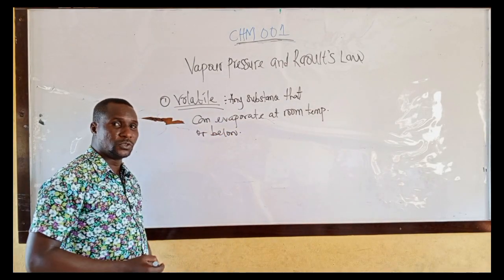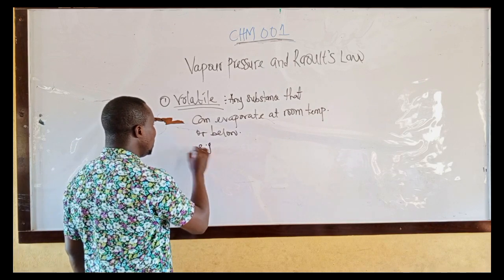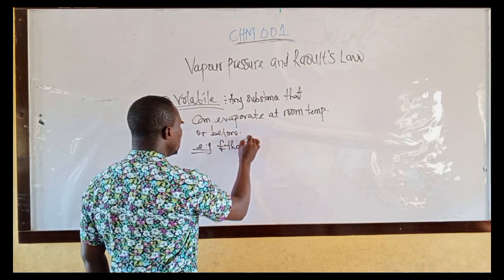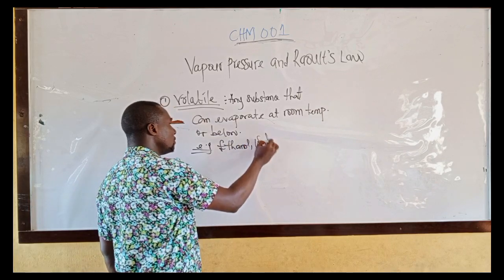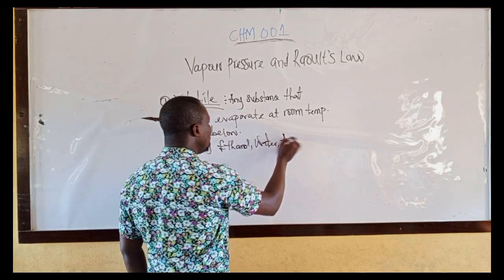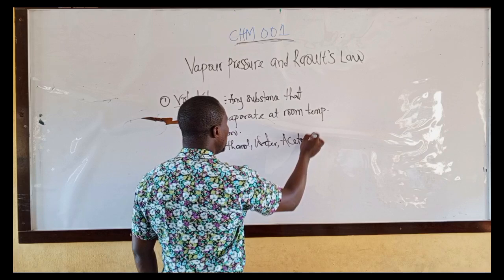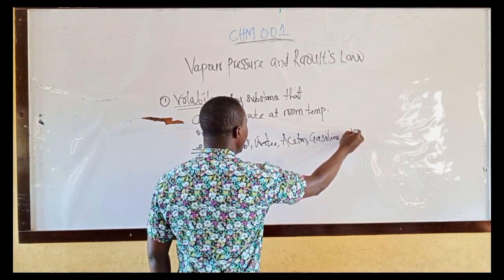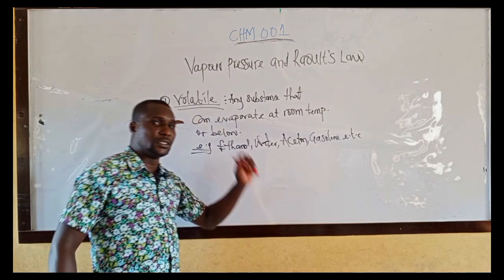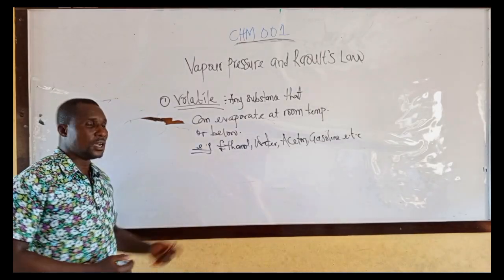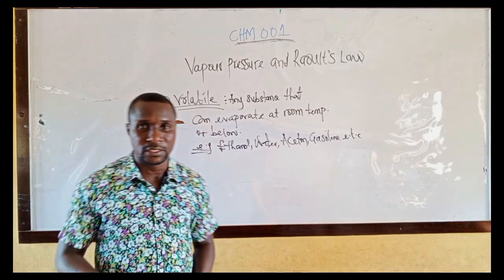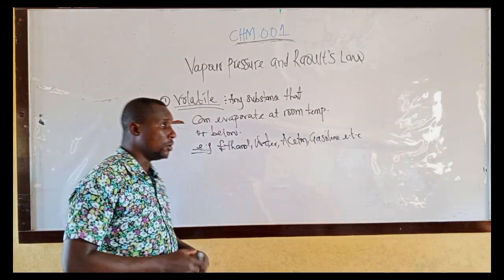And what are the examples of volatile substance? Example, we have ethanol, water, acetone, gasoline, benzene, toluene, etc. These are examples of volatile substances that evaporate at room temperature or below.